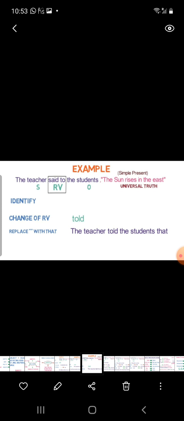Now it is an important sentence, so you must listen very carefully. The teacher said to the students. The teacher is the subject, said to is the reporting verb, and the students are the object. See the reporting speech: the sun rises in the east. It is in simple present and it is also a universal truth.